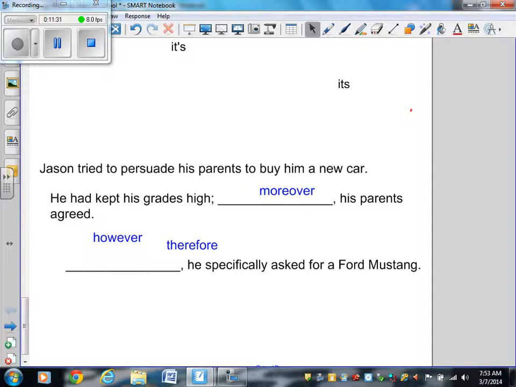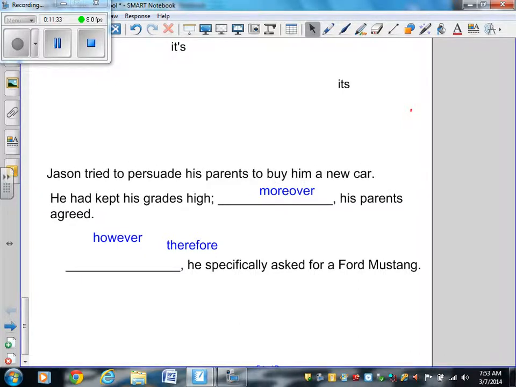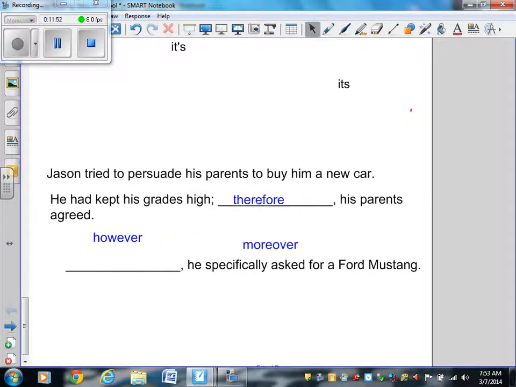I can't move my sentences today. There we go. Jason tried to persuade his parents to buy him a new car. He had kept his grades high. Moreover, his parents agreed. Well, this part of the sentence is not adding anything to this part of the sentence. So moreover doesn't really work there, does it? All right.